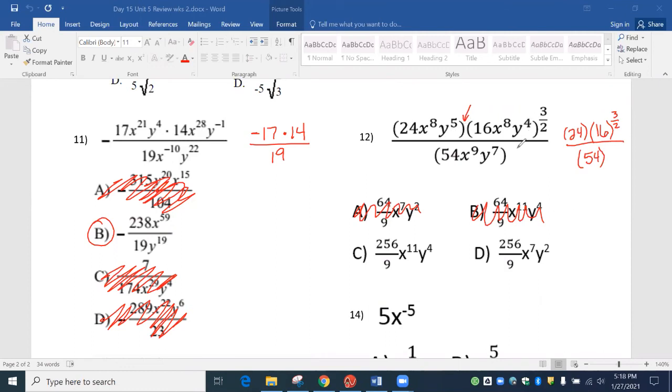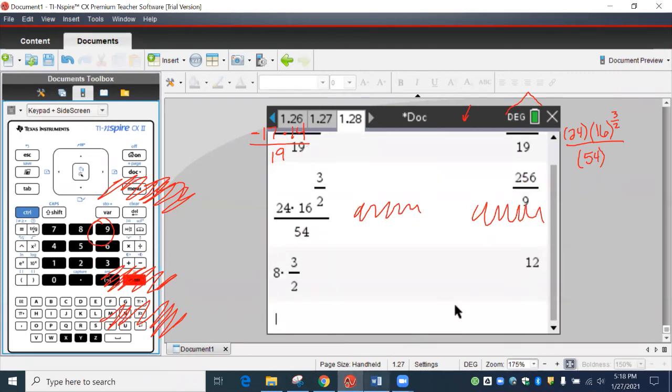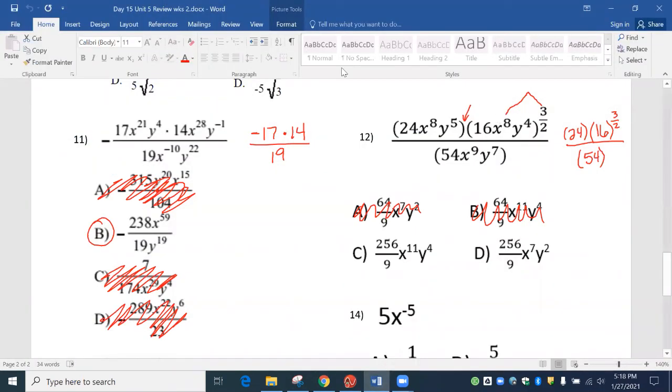So how would you actually do this? So anytime there's an exponent on the outside, we got to multiply it in, kind of like the distributive property, even though it's not. So we're going to put our mountaintops here. Now, I'm only going to work on the X's, okay? So I'm only going to focus in on the X's. So I'm going to do 8 times 3 over 2. So I'm going to go to my calculator and do 8 times fraction 3 over 2. I'm going to let the calculator do this. We get 12. So when I do this right here, I now have 12 X's.